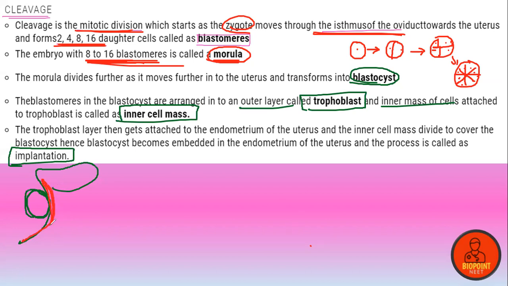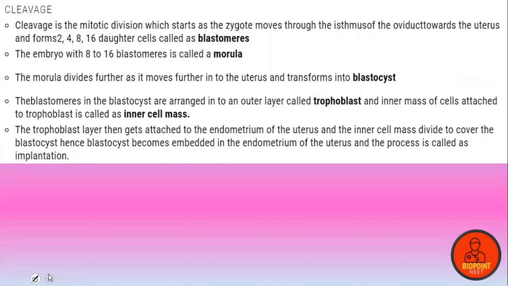Just imagine, guys, this is the wall of the uterus. So it is getting attached over here. This attachment process is known as implantation. Is that clear? Yes.